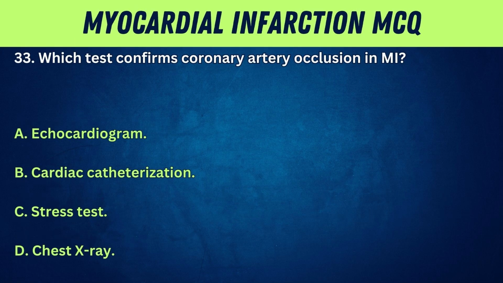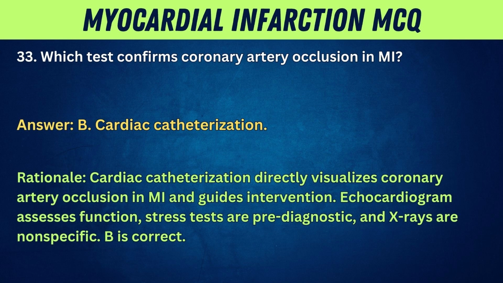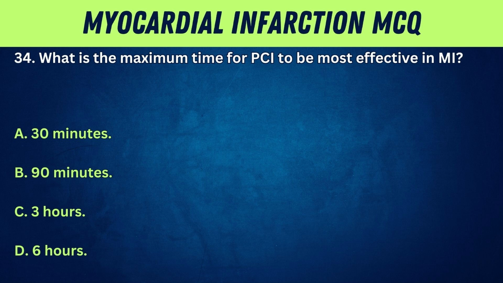33. Which test confirms coronary artery occlusion in MI? A. Echocardiogram. B. Cardiac catheterization. C. Stress test. D. Chest X-ray. Answer: B. Cardiac catheterization. Rationale: cardiac catheterization directly visualizes coronary artery occlusion in MI and guides intervention. Echocardiogram assesses function. Stress tests are pre-diagnostic, and X-rays are nonspecific. B is correct.